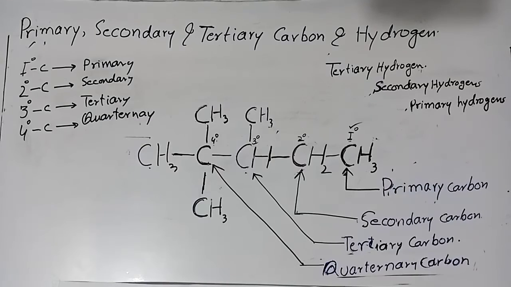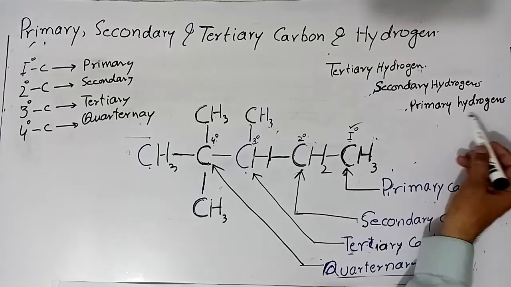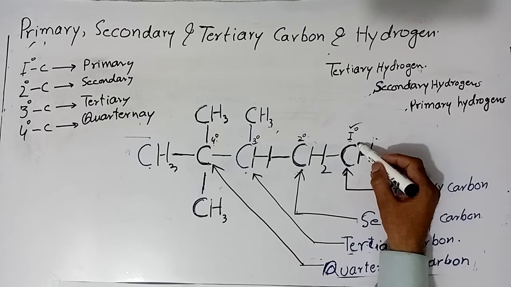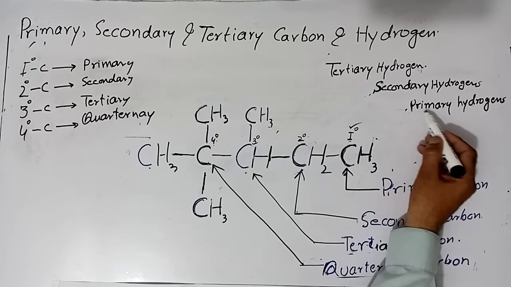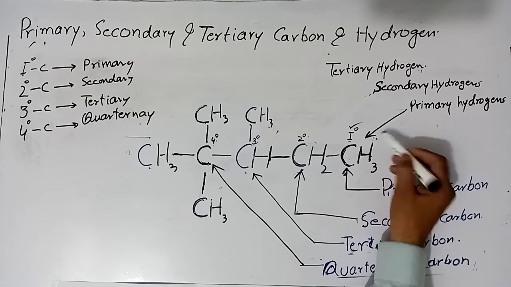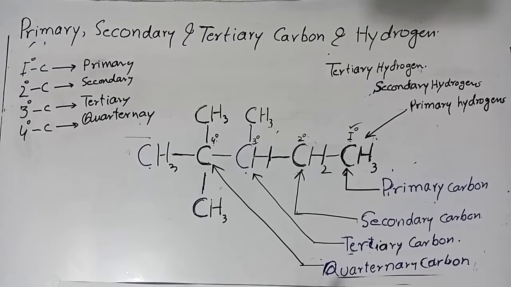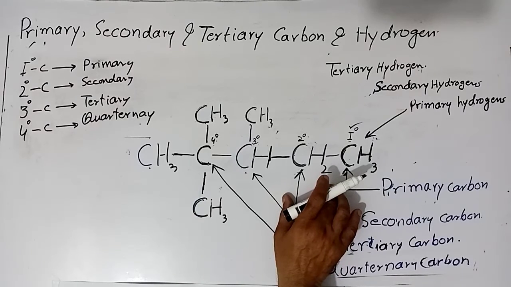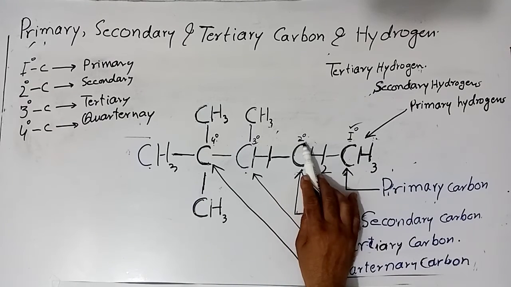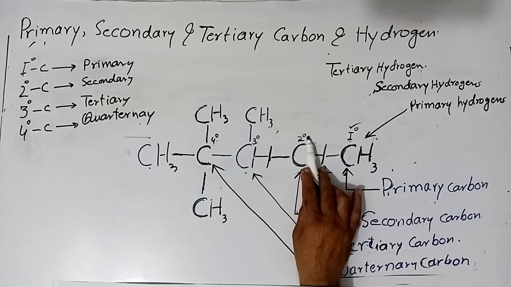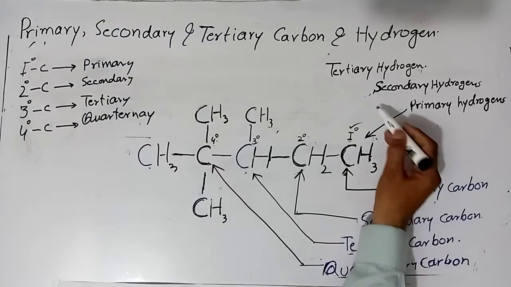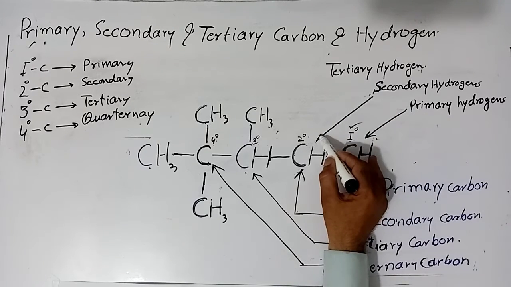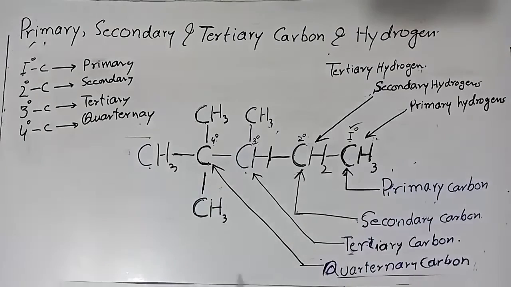This is a primary carbon, and these are primary hydrogens. The hydrogens that are attached to second degree carbons or secondary carbons are called secondary hydrogens. These are secondary hydrogens.